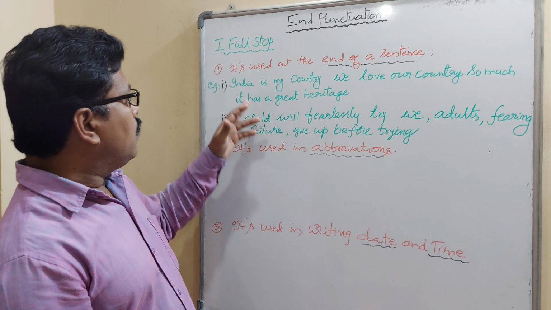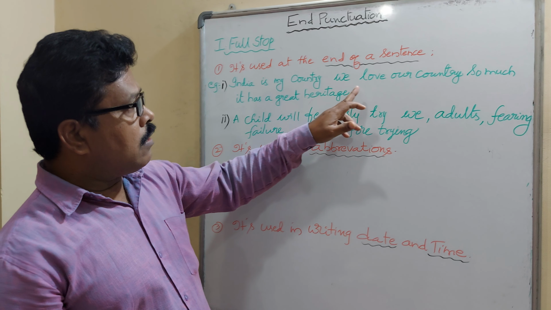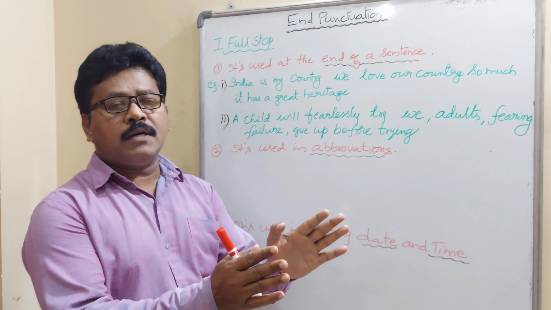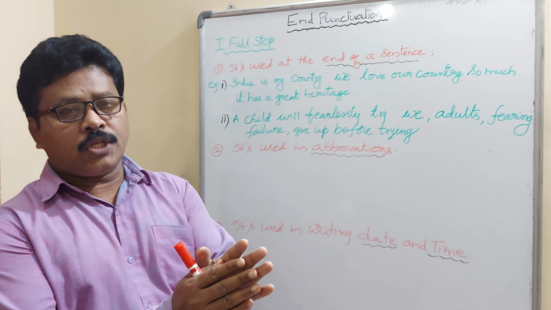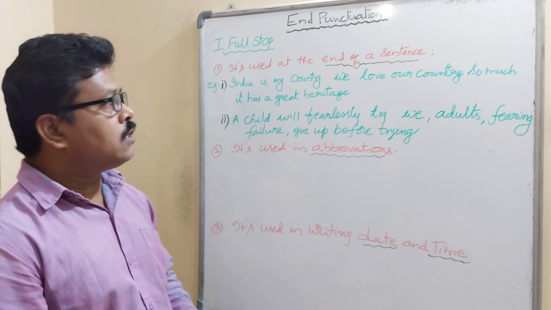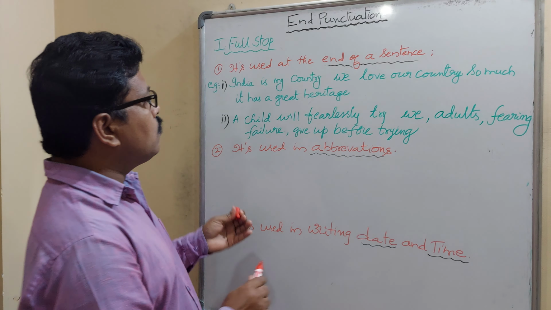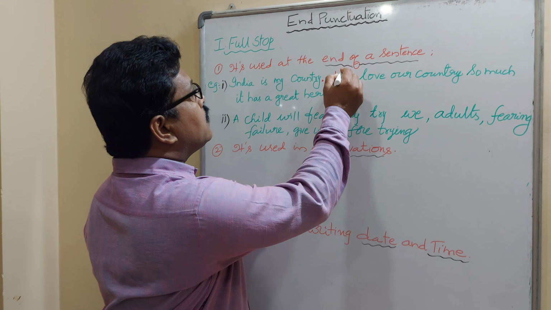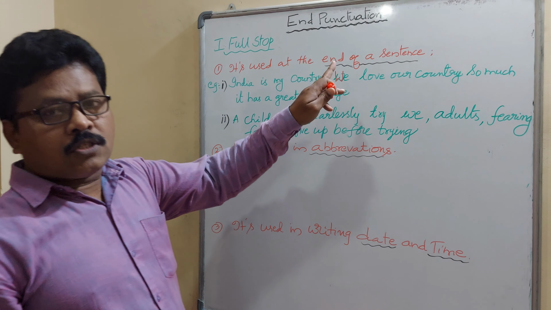For example, India is my country. We love our country so much. It has a great heritage. So how many sentences are there? First of all, we have to check how many sentences the bunch has. India is my country. Full stop here. From here onwards, capital letter. After full stop, fresh start.